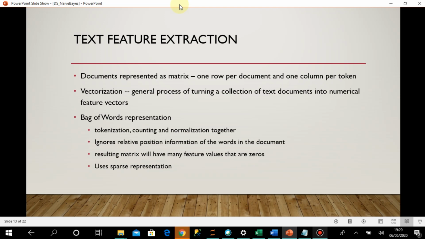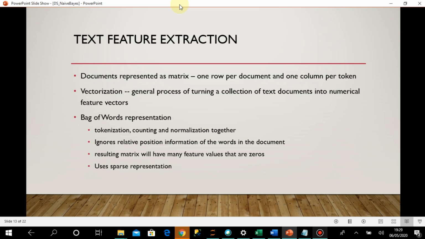Now comes the term vectorization. Vectorization is the general process of turning a collection of text documents into numerical feature vectors. We'll have some processes already written in sklearn, so we'll use that, but by definition we can say that this entire process together is termed vectorization.